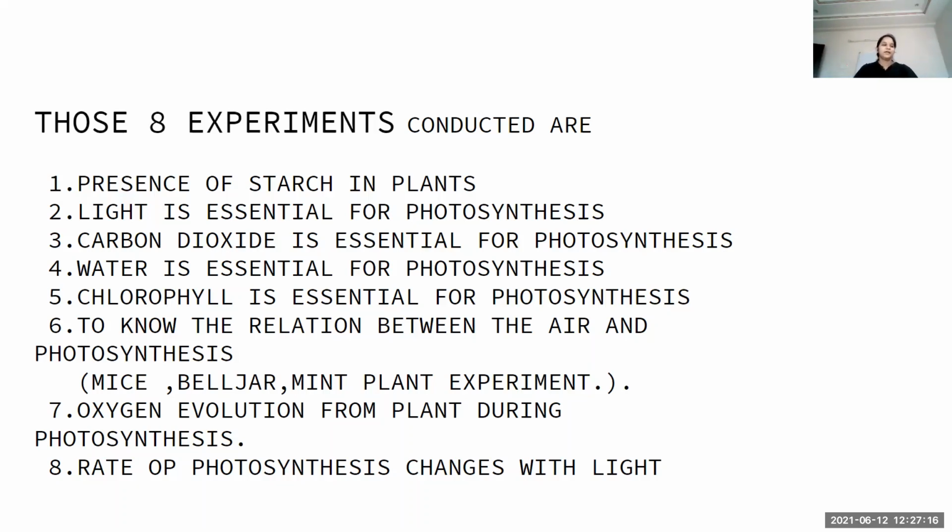Okay. Later, how is the experiment conducted? The aim of the experiment is the presence of starch in plants. Then what is the apparatus used? Bunsen burner, a plant leaf, black paper, iodine solution. Black paper is not necessary in this experiment. Iodine solution or iodine tincture and betadine solution, and a test tube, methylated or ethylated alcohol or spirit should be taken.